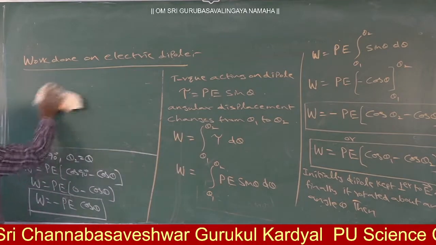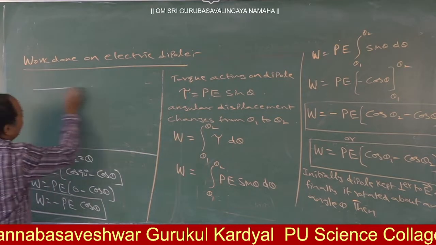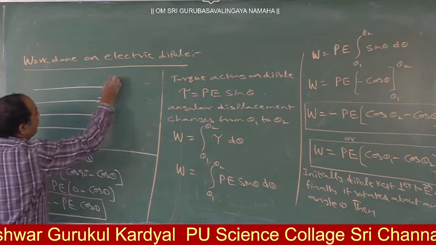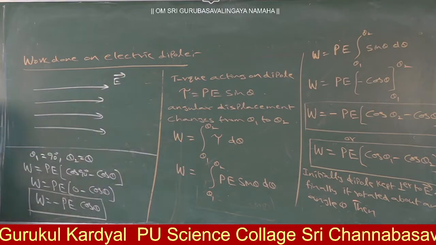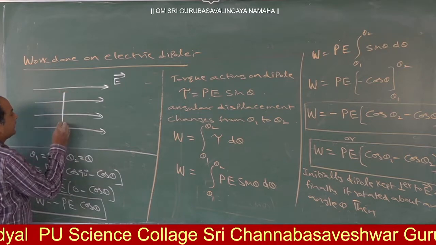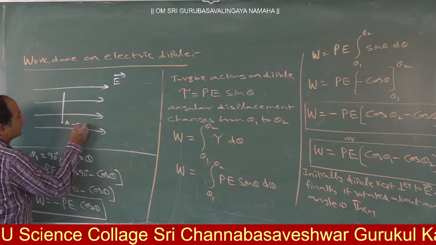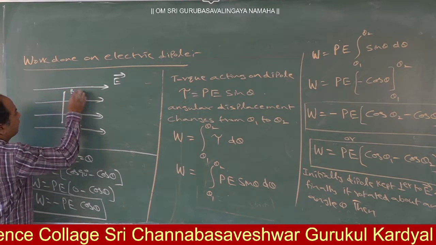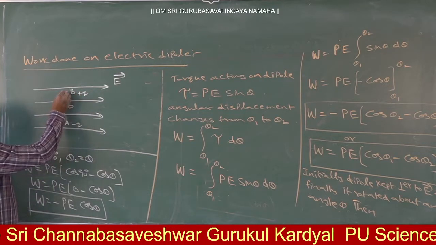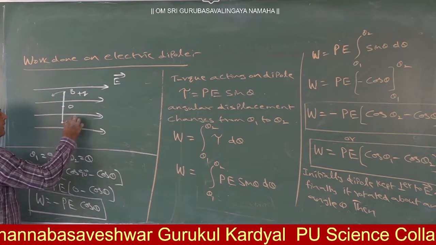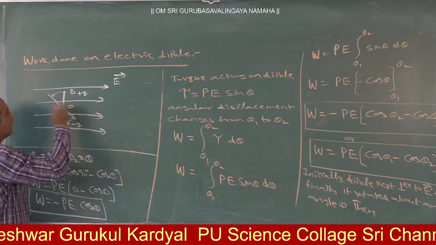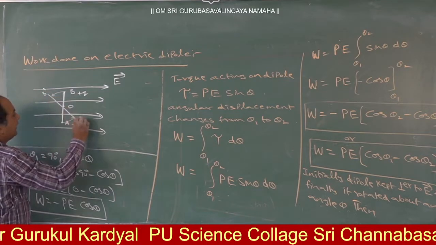Okay? This diagram, if you want to draw it, how do you draw it? First, this is the electric field. Here, initially, how is the dipole kept? Perpendicular. This is A, minus Q. This is B, plus Q. This is the origin. After that, B moves like this and A moves like this due to torque. So this is the new position, B dash and A dash.